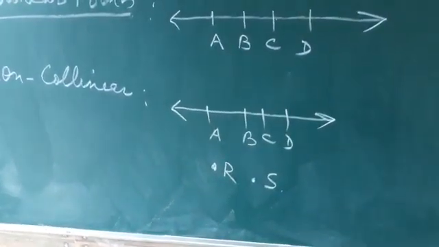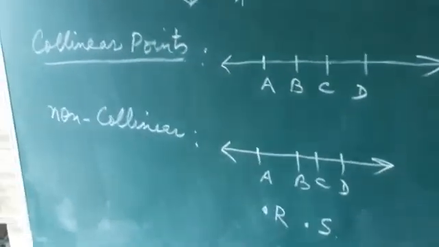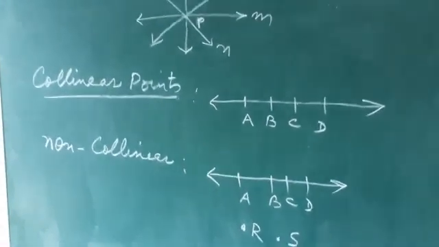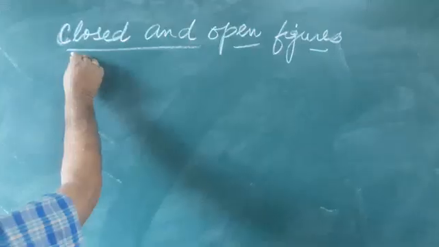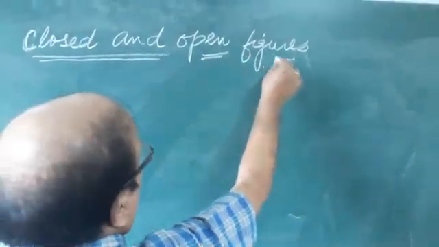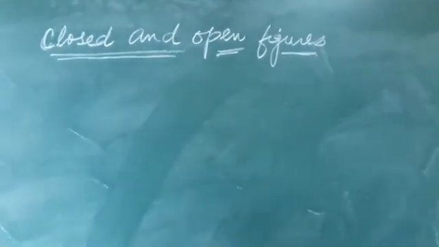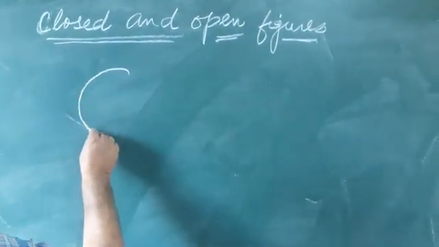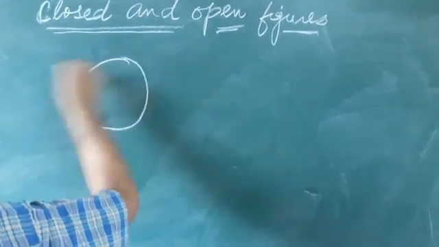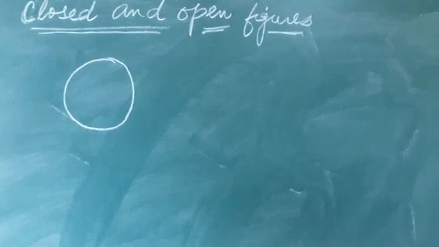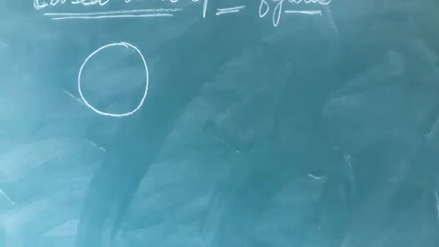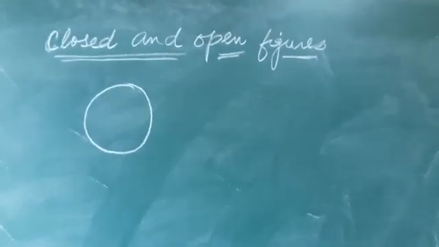Now next we're coming up would be closed and open figures. So what are closed figures? A figure which begins and ends with the same point is called a closed figure. Suppose we have a circle. This is a closed figure that begins and ends with the same point. That is called a closed figure.